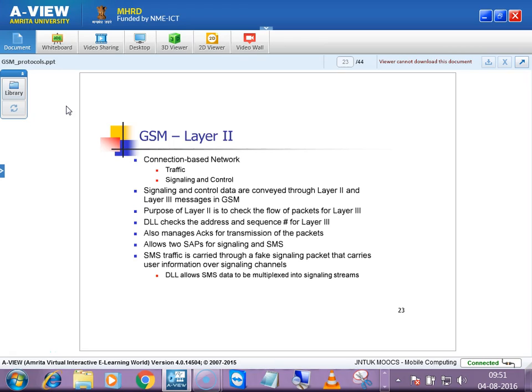The data link layer checks the address and sequence for layer 3. I told you this, right? We will have reordering. Whenever you send a packet, it will have a sequence number and an address, so that it will be reordered at the receiver. The DLL checks the data address and the sequence for layer 3. It also manages ACKs for transmission.